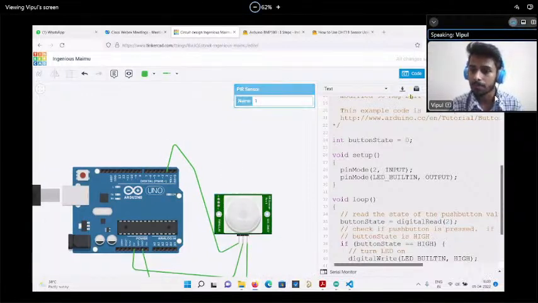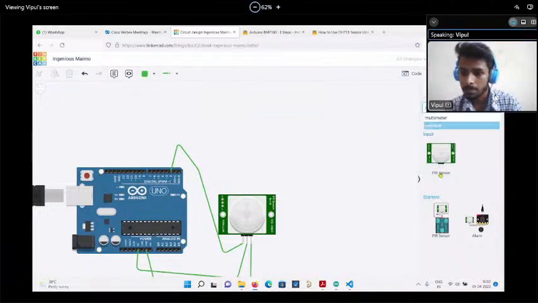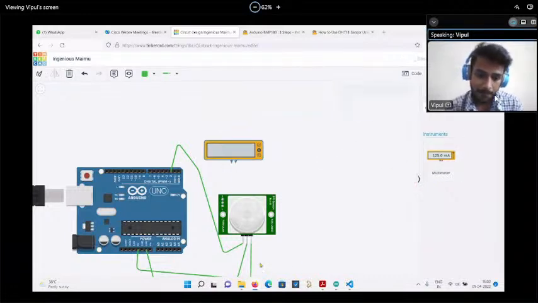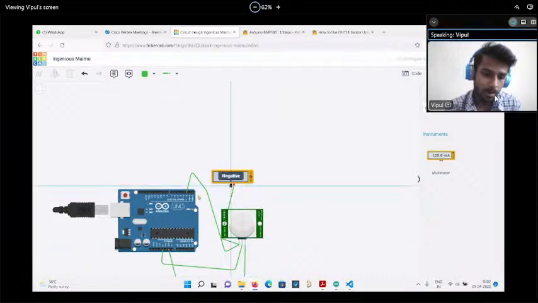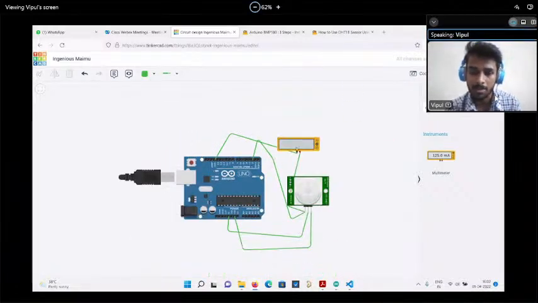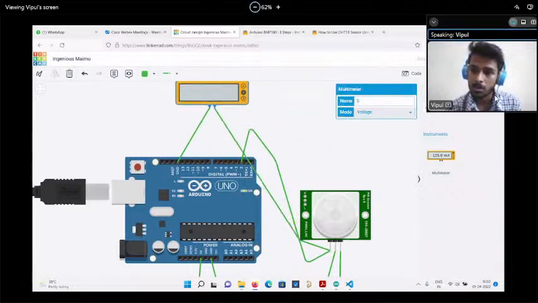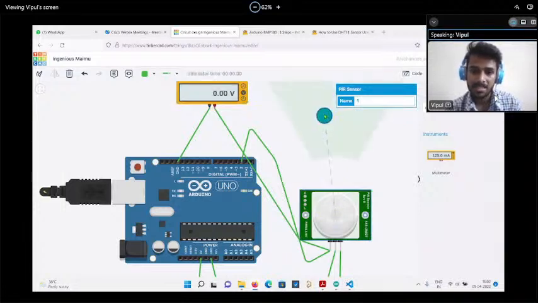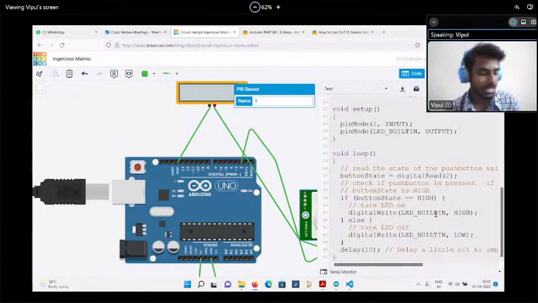How can we be so sure? Just take one multimeter and see whether it's detecting voltage or not. Positive to positive and ground to ground. Now we just have to see whether ground is coming or 5 volt is coming. Currently 0 volt is coming. If the PIR sensor detects any movement, then 5 volt comes. Pin number 2 is detecting the voltage on that. If the voltage is detected, we turn on this LED.